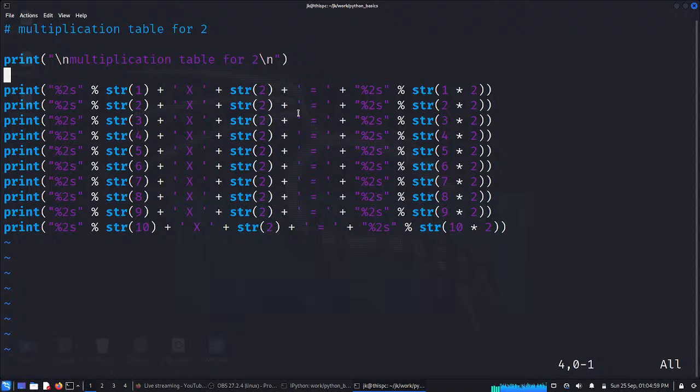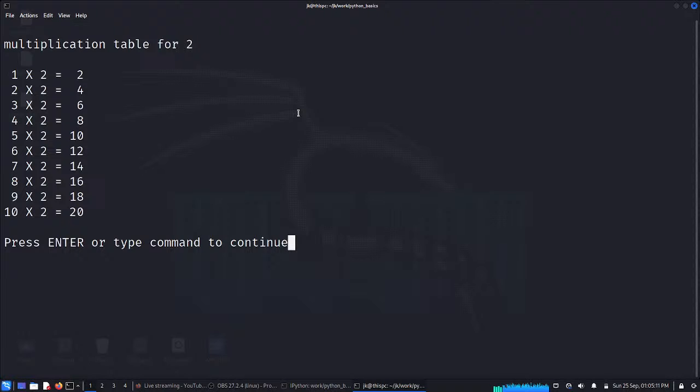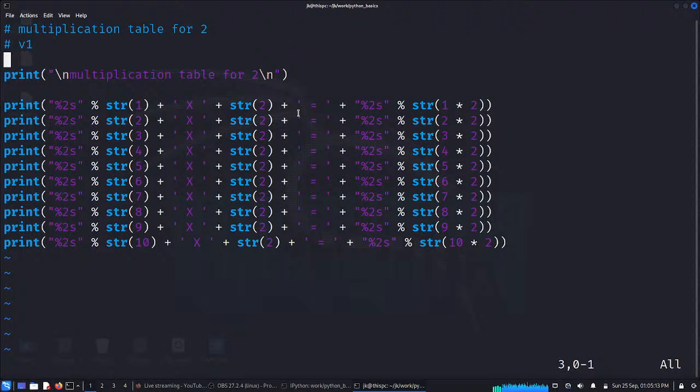We used almost everything that we used so far. So this is maybe our version 1, right? So we keep it. We used all those things to write this small piece of code and get the output.